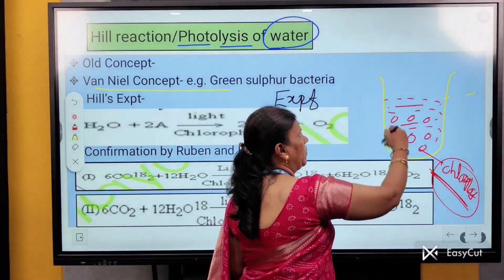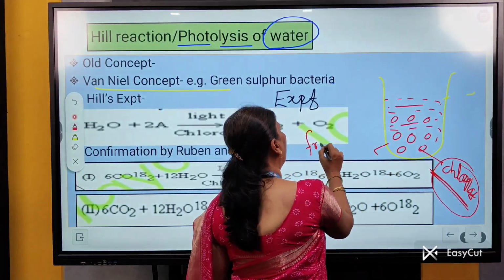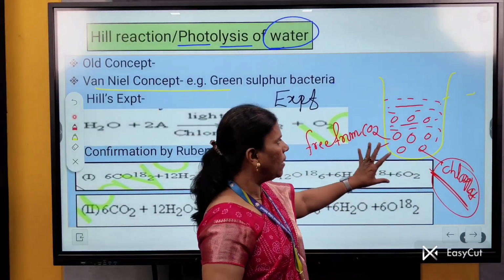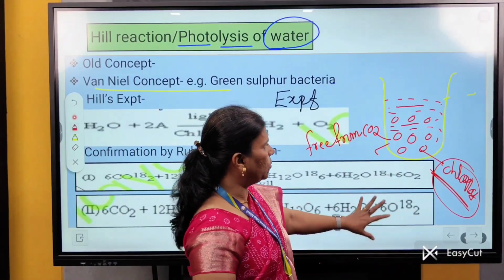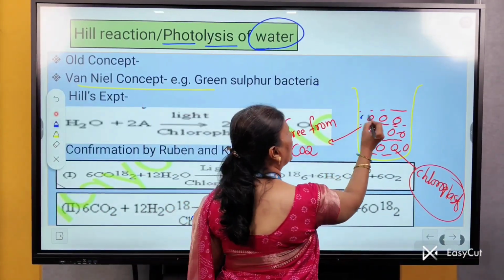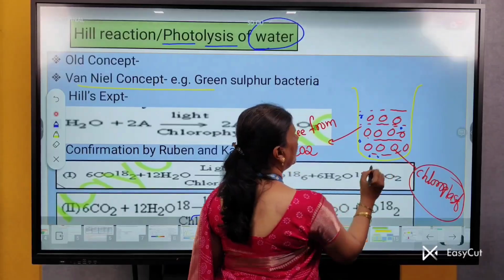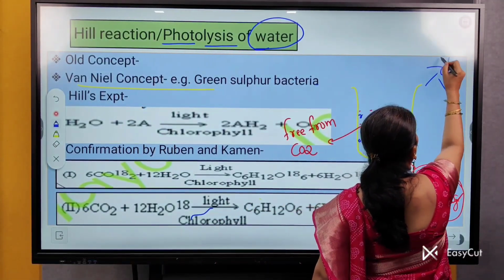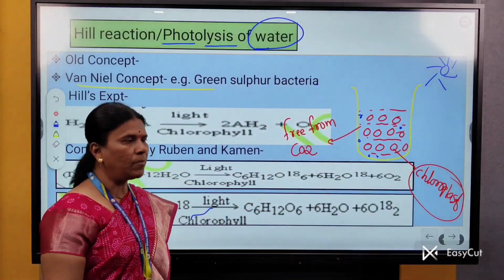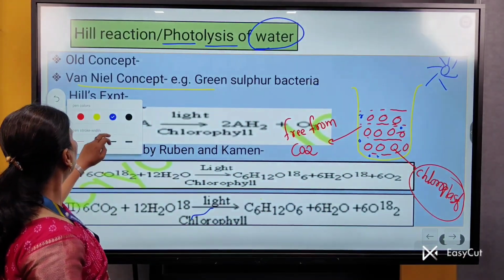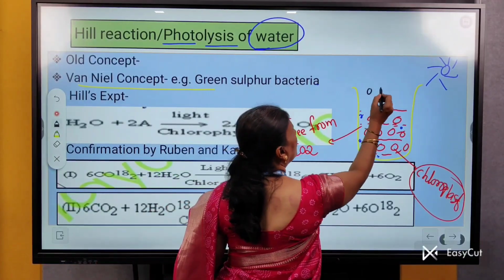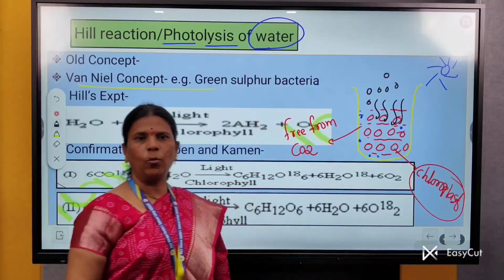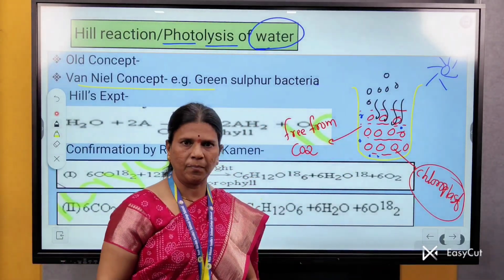This medium was completely free from CO2. He makes that medium completely free from CO2. He adds some ferric salt into this medium and keeps this apparatus in presence of light. What did he observe? After some time, he observed that there is evolution of O2 bubbles from this medium. Yes, O2 is evolved from this medium.